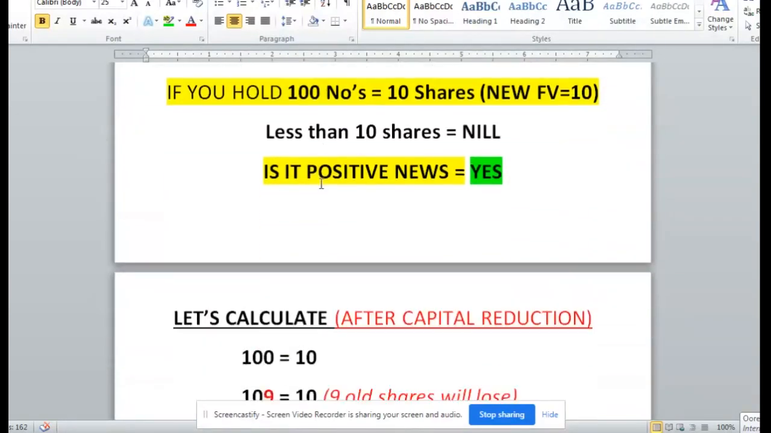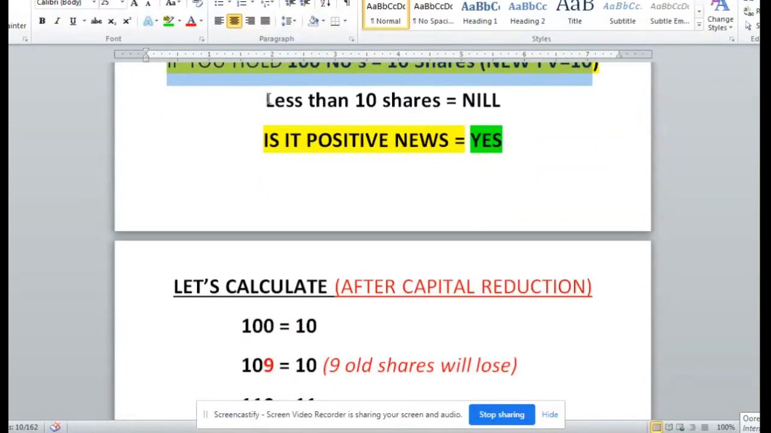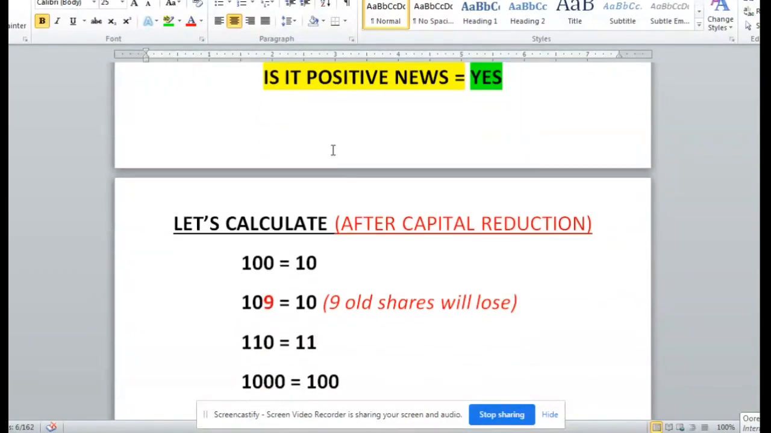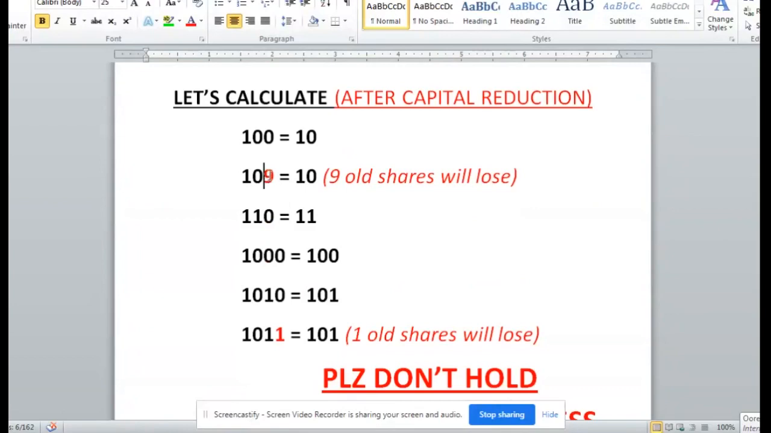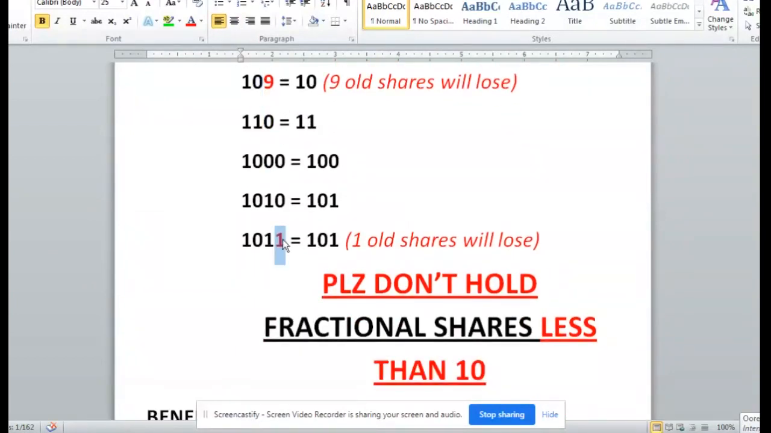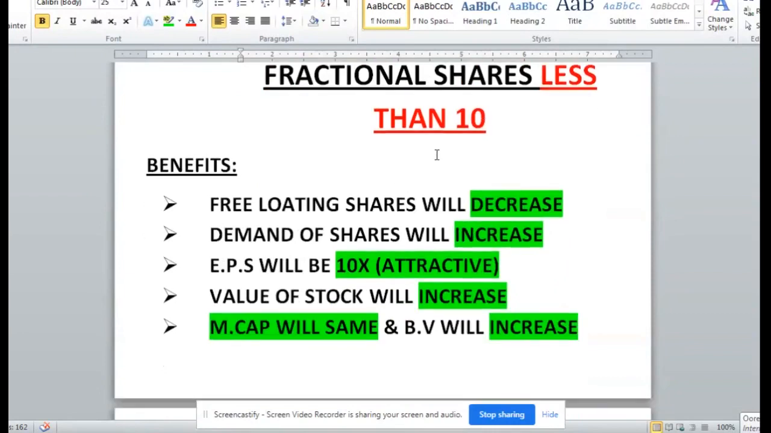So the total free floating shares are getting reduced. I already told you, if you hold 100 shares, it will become 10 shares of face value 10, and these will be the new shares. If you are holding fewer than 10 shares, you will not get anything. So if you are holding fractional shares, you should add more shares and make it a multiple of 10, so you will get the benefit. If you are holding any fractional shares, add the remaining shares and make it a multiple of 10. Please don't hold any fractional shares or fewer than 10.